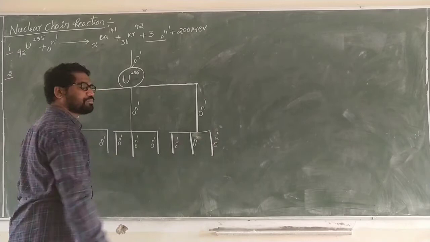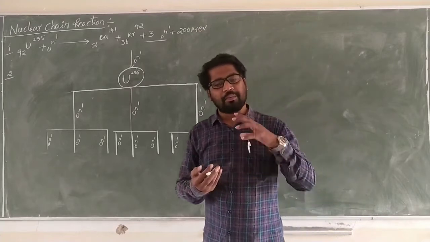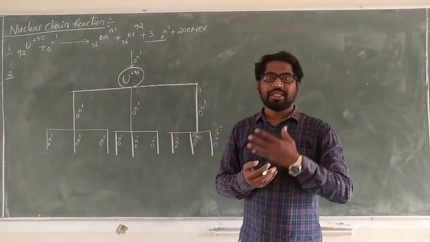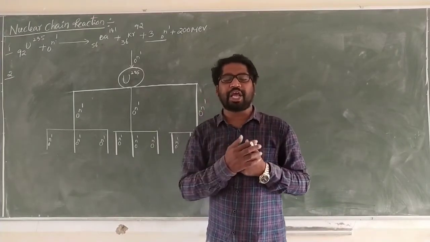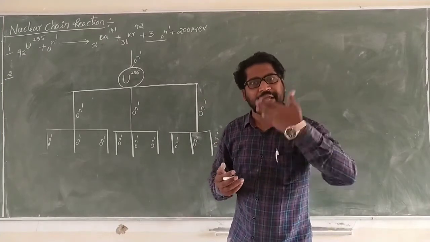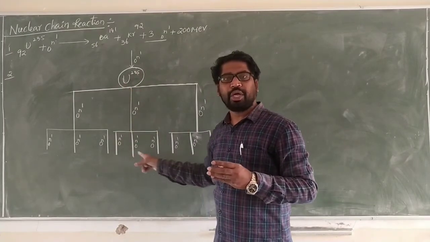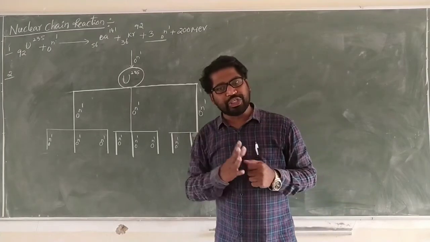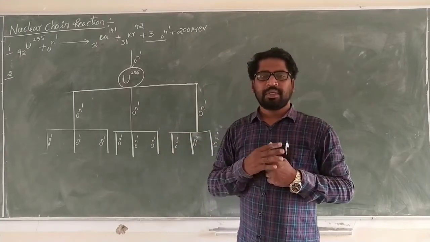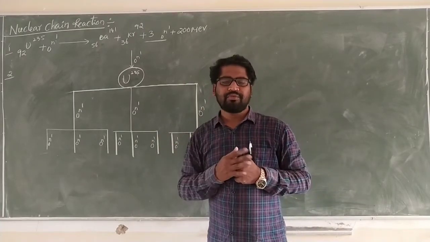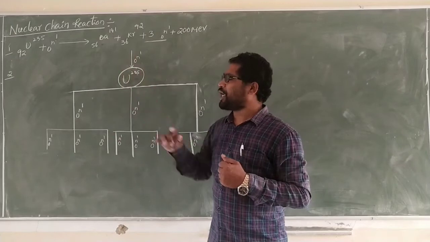That means in the reaction, the number of neutrons increases. The neutrons released in the reaction again participate in the reaction, and those produce again and again more neutrons. One neutron produces 3 more neutrons. These 3 again participate in the reaction, getting 9 more neutrons. 9 into 3 is 27, 27 into 3 is 81. So the process will continue from the initial state to the final state. That process is called a chain reaction.